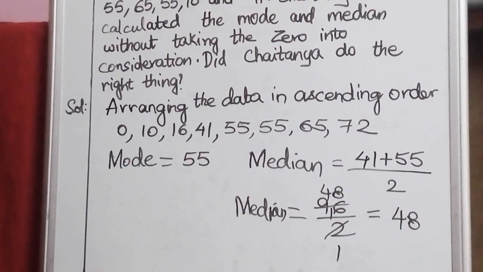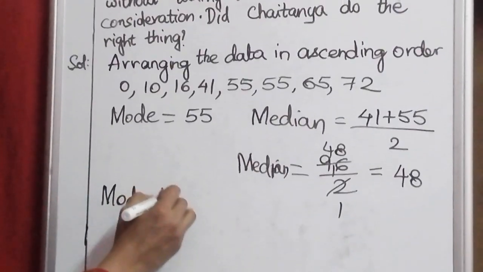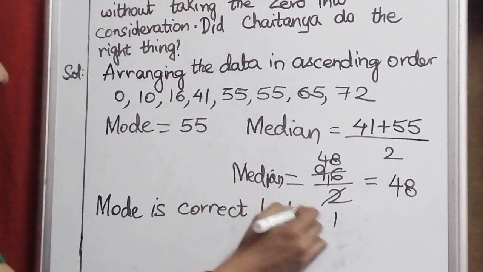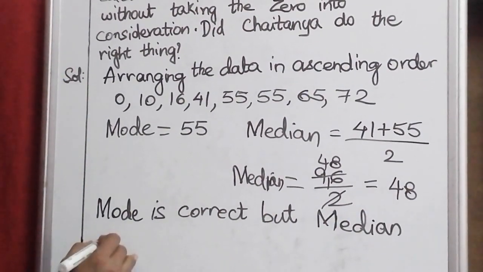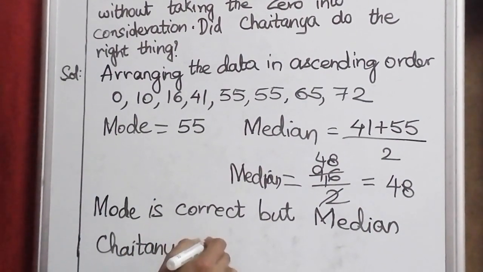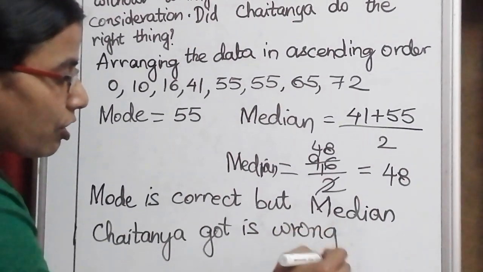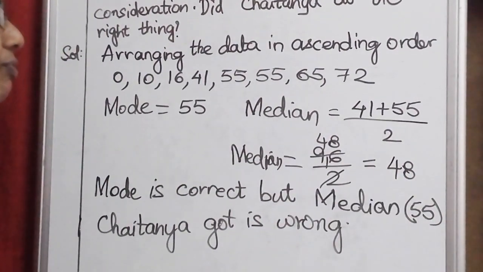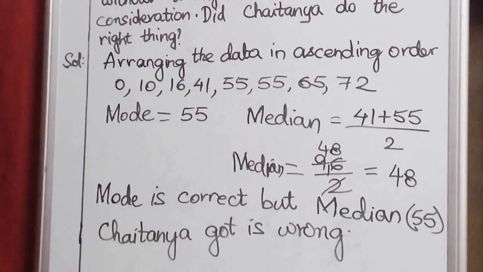So let's write the statement. Mode is correct because it is same. But median Chaitanya got is wrong. Why is it wrong? Because the median value he got it as 55, whereas the correct answer is 48. Understood this problem? Copy in your class workbooks, children.